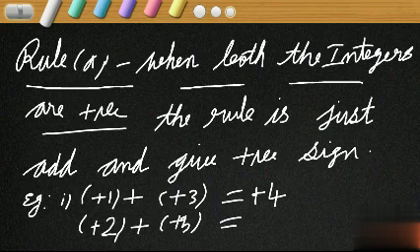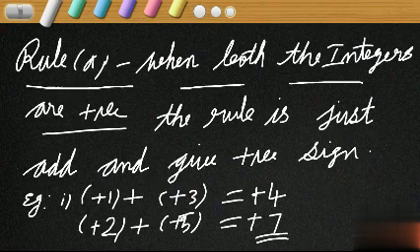What is the rule? Both are positive. So what is the rule? Add and give positive sign. 5 plus 2, 7 and sign positive. So +7. Okay. All this will be explained in detail later. So don't worry. I have just written the example. That's all. So this is our first case when both integers are positive.